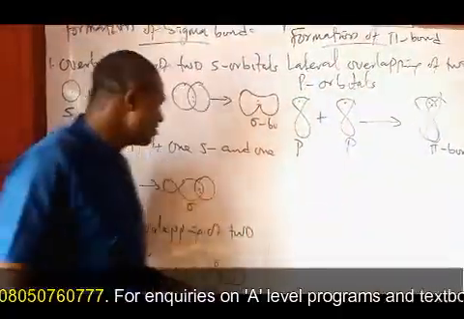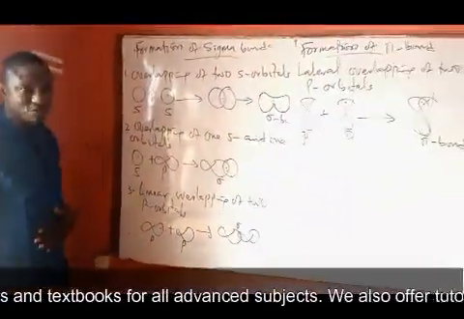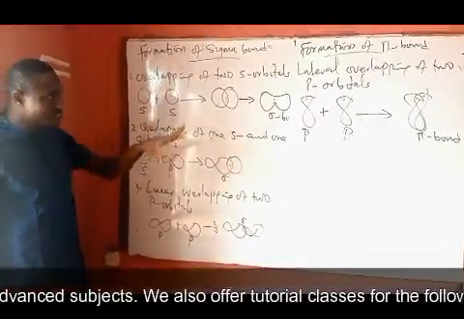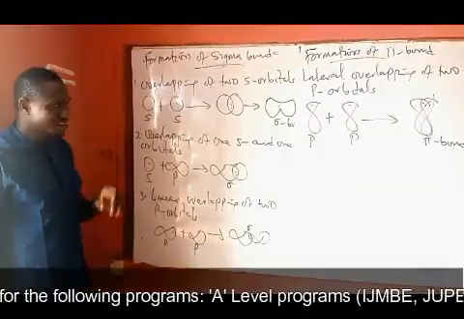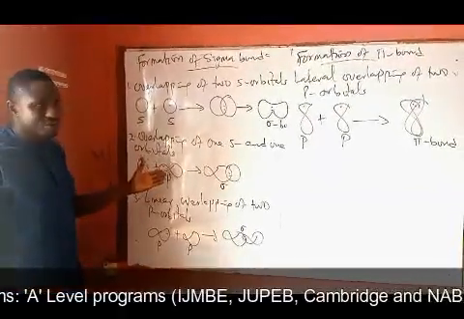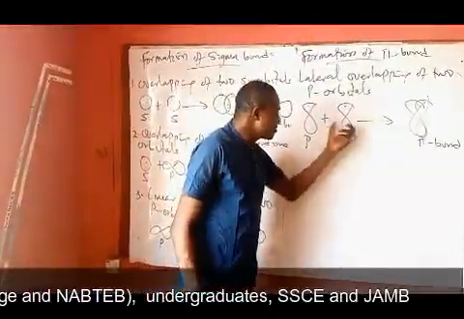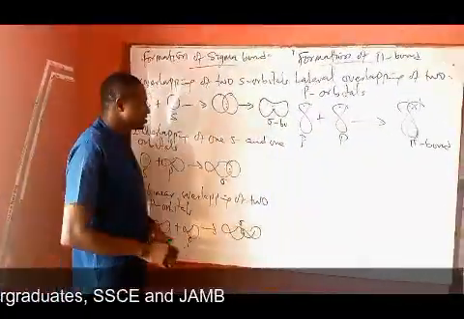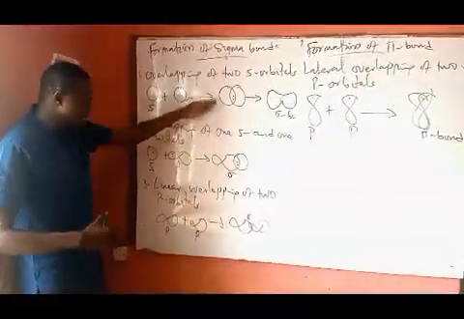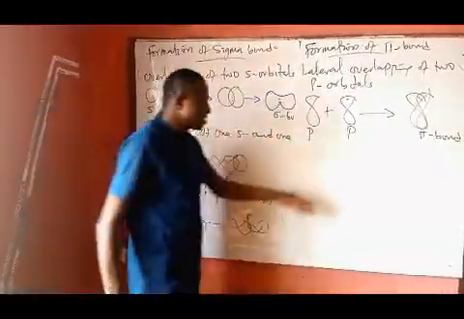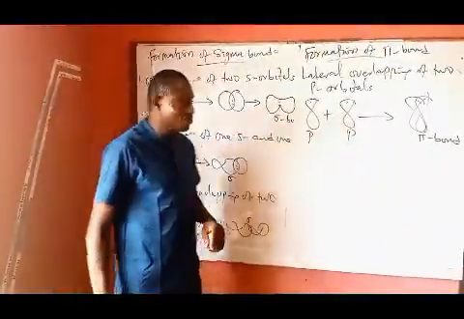And as a result of this, if you look at the formation of the two bonds by the diagrams shown above, of course, you'll be able to picture some of the differences between pi and sigma bonds, and that is very, very essential. One of the differences is that pi bonds are formed by a low degree of overlapping of p orbital electrons, while sigma bonds are formed by a higher degree of overlapping. You can see all these are occupying much more space than this. So the degree of overlapping here is higher than the degree of overlapping there.